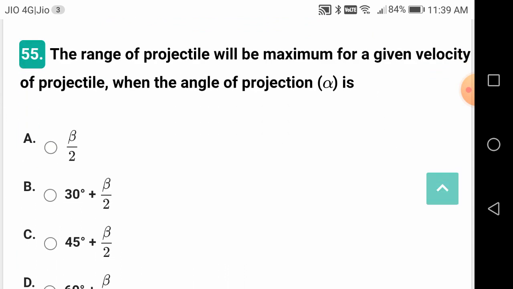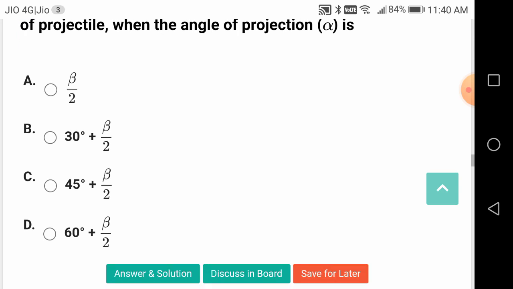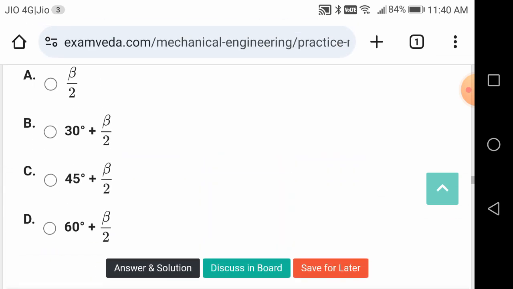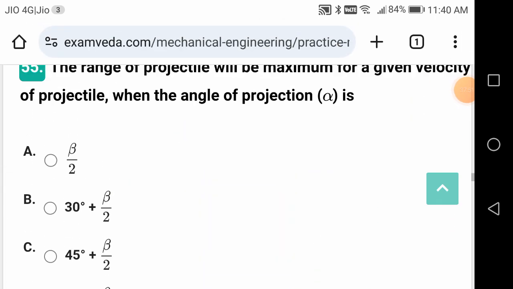The range of projectile will be maximum for a given velocity of projectile when the angle of projection is, this is a good question, friends. There is a particular condition for that: 45 plus beta by 2, 45 plus beta by 2.